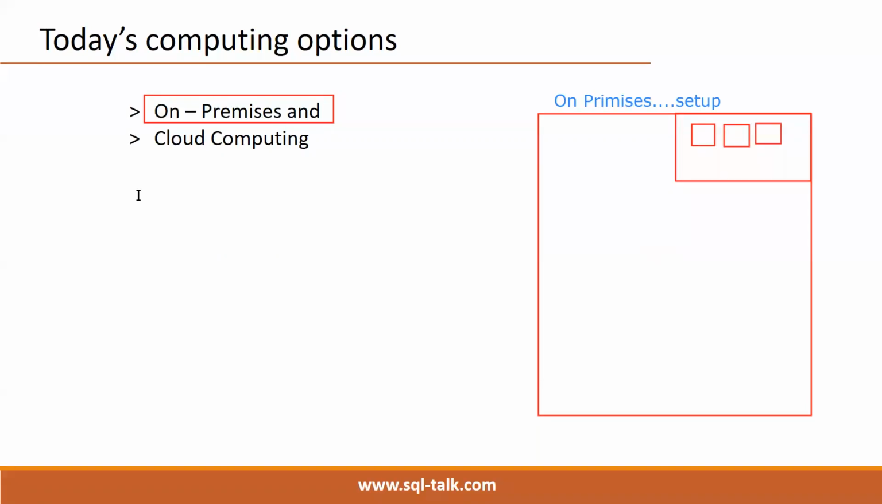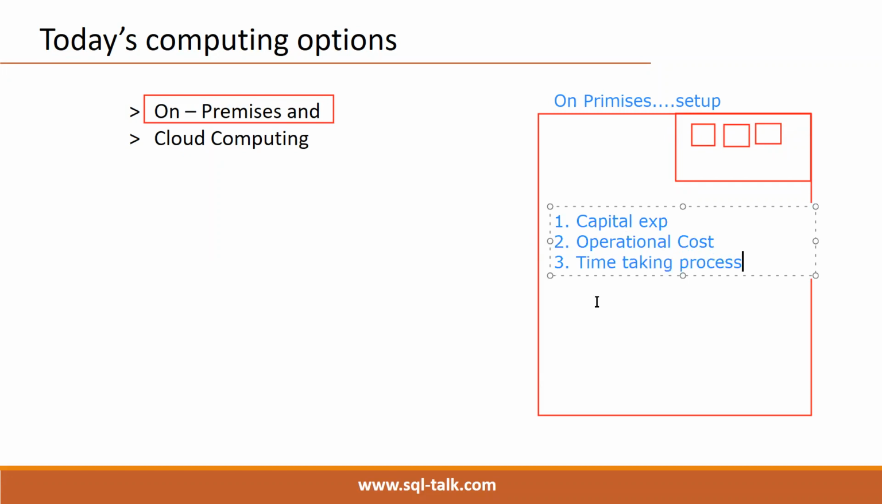That's why, in the case of an on-premises environment, various limitations are there. One is that capital expenditure will be more, and operational cost is there. We have to hire all the teams. It is also a time-taking process. Maybe it takes 3, 4, 5 months to make the total setup ready. Softwares we need to purchase.